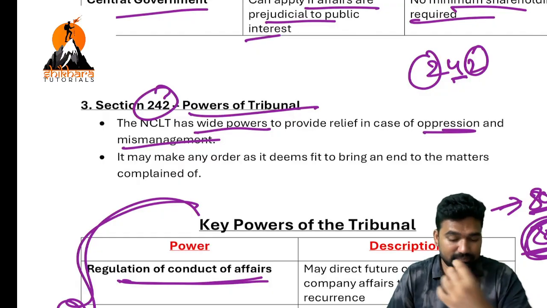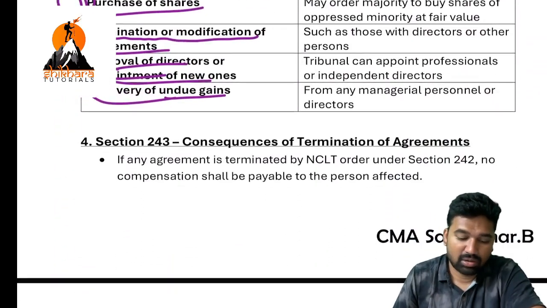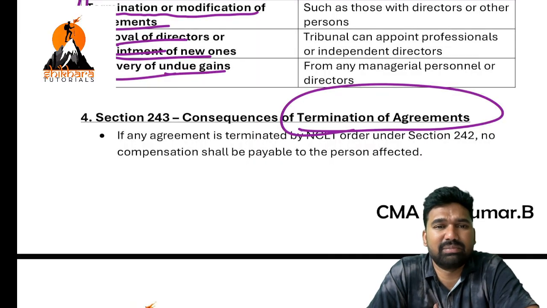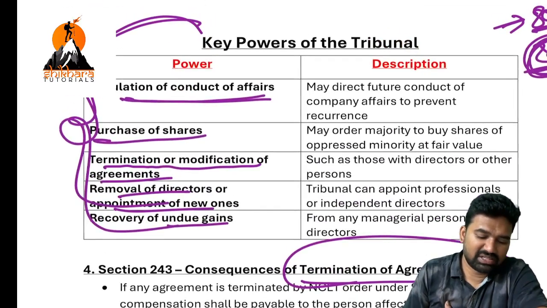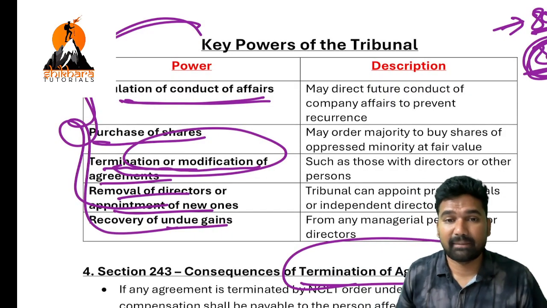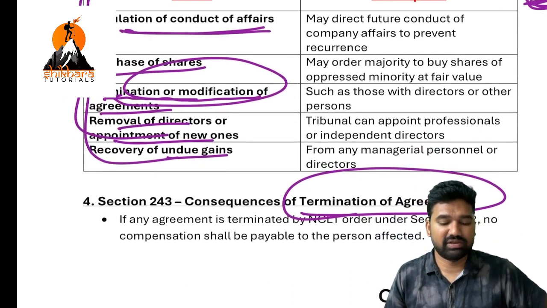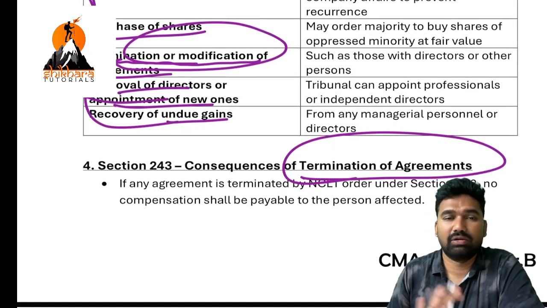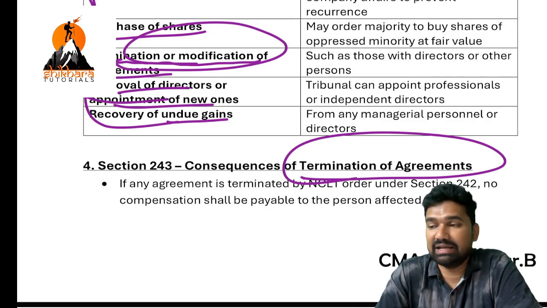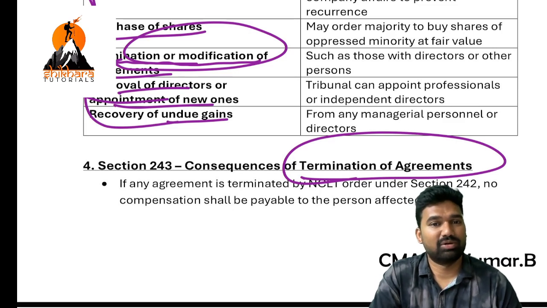Okay, next one. Key powers of the tribunal. Next one, consequences of termination of agreement. What will happen if NCLT terminates the agreement? We have discussed now that NCLT has the power to terminate the agreement or modify the terms of the agreement. Okay, what are the consequences? Will it amount to breach of contract? No, it never amounts to breach of contract. And no compensation is allowed by NCLT regarding that termination or modification.